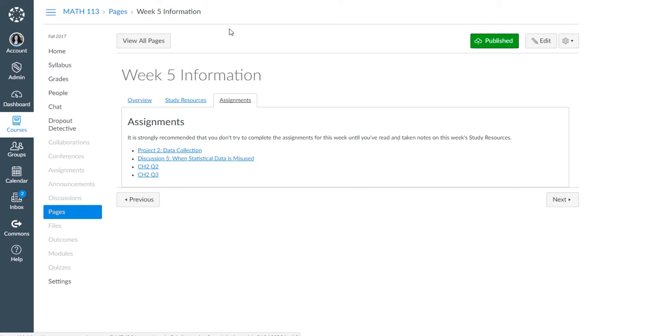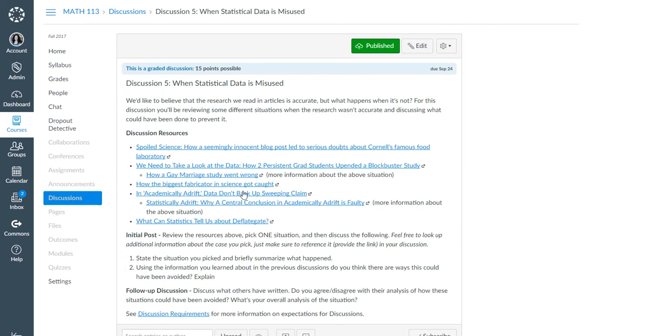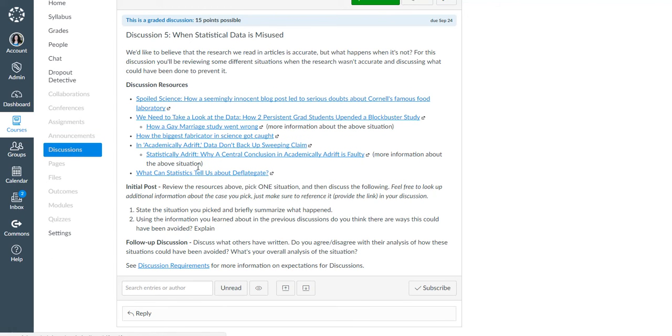So make sure you're going through these, going through the notes, and checking out the rest of the material. So on to assignments. First, we'll talk about discussion 5, when statistical data is misused. In this one, go through these 5 different resources. You don't have to fully read all 5 of them, but pick one of the 5, and then state the situation you picked and briefly summarize what happened, what the issue is, and then using the information you learned in the previous discussions, so this would be weeks 1, 2, 3, and even last week as well, do you think there are ways this could have been avoided?